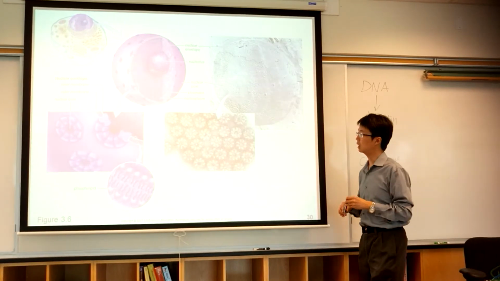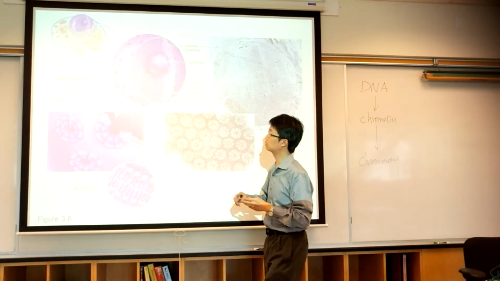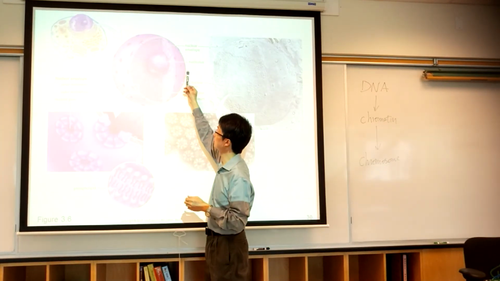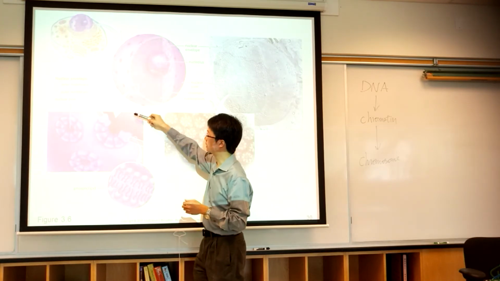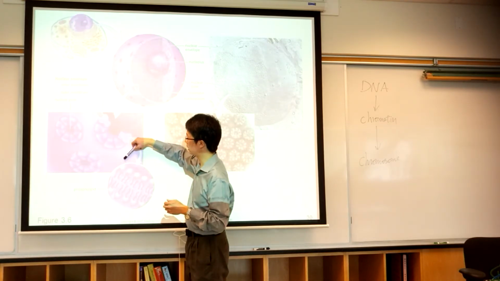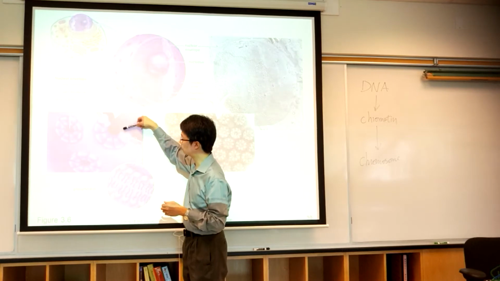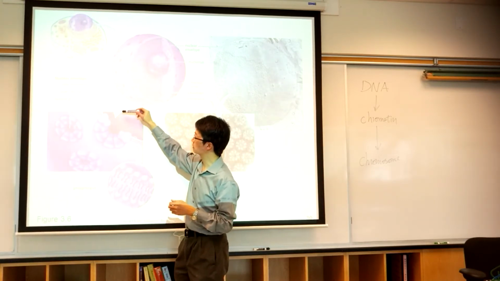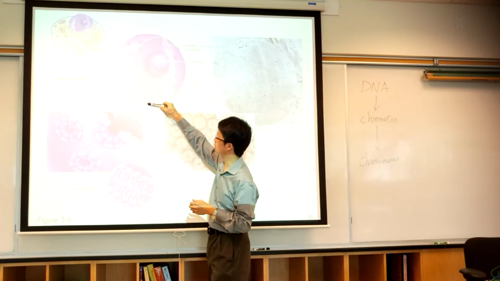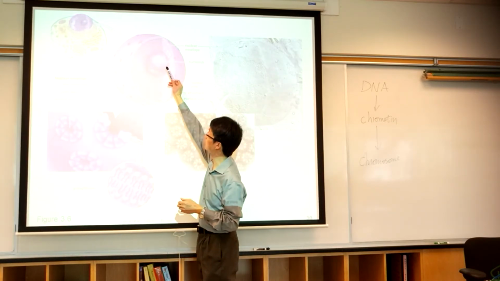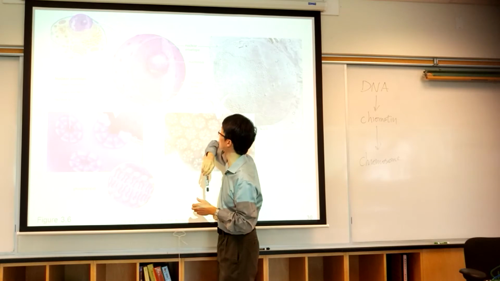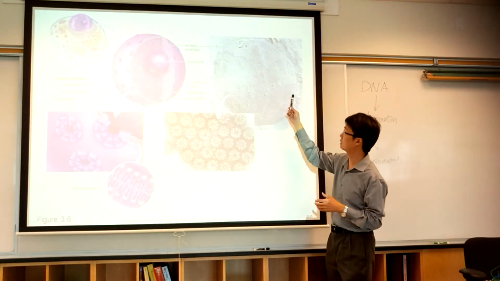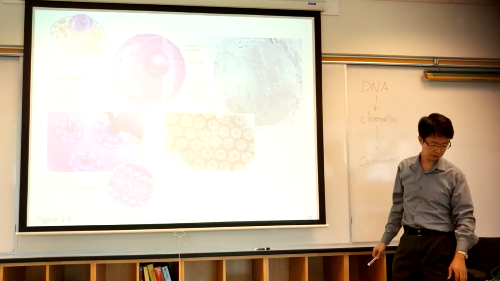So this is how it looks like. The purple ball is the nucleus. And then when we enlarge it, you can see that on the nuclear membrane here, you have this nuclear pore. We form a hole here. It is a double layer of the membrane. Inside the nucleus, you have this nucleolus here. This is how it looks like under the electron microscope.